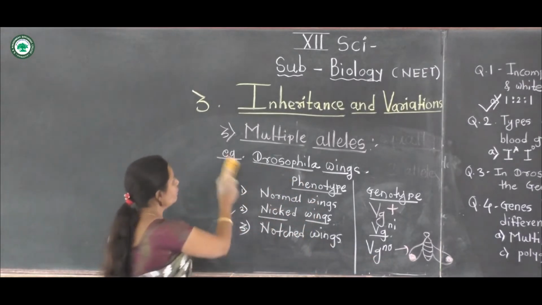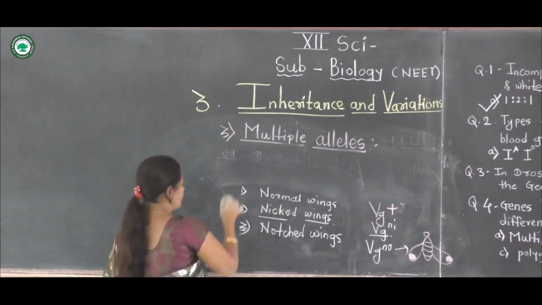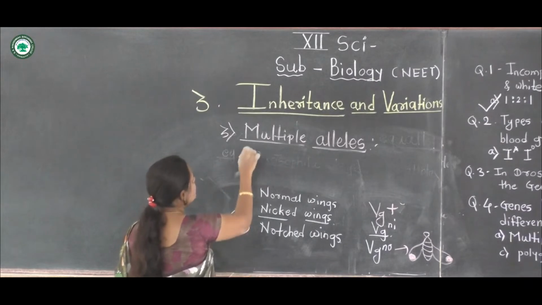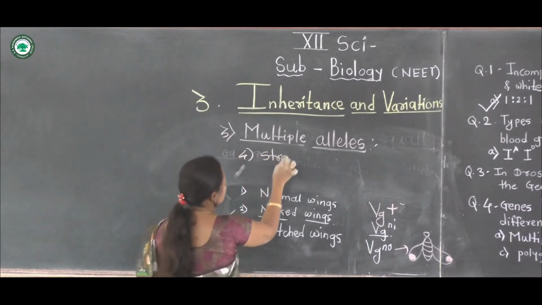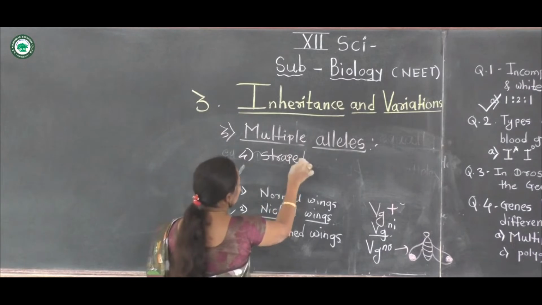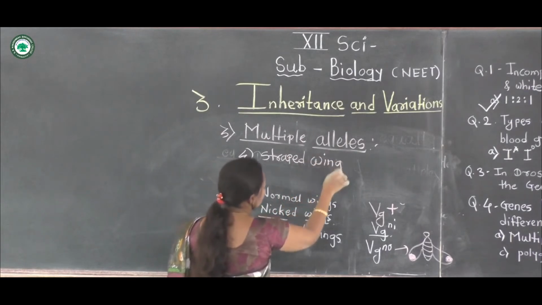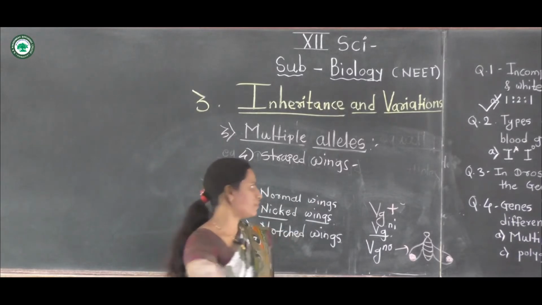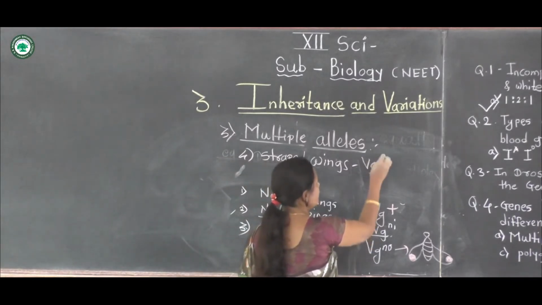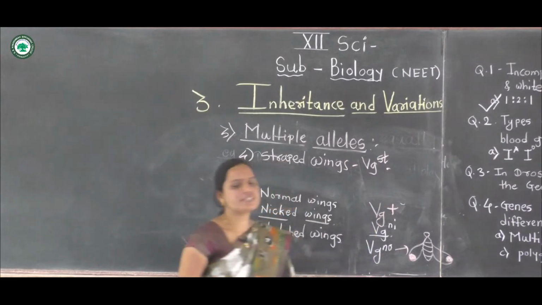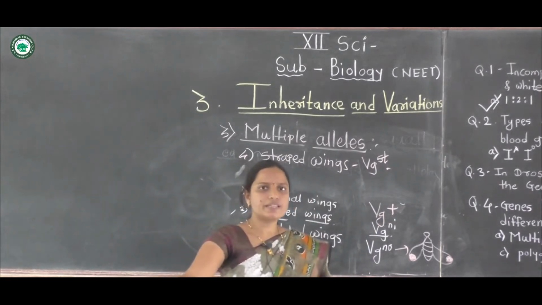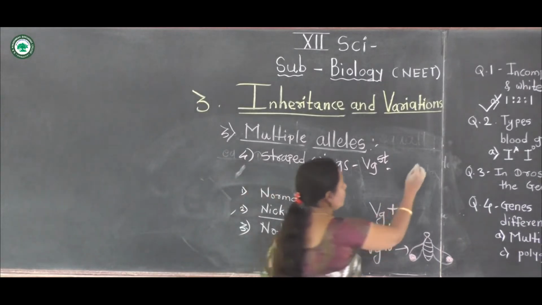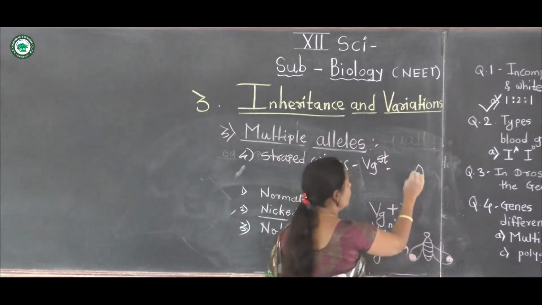Now the next one, the fourth one, strap wings. Strap wings, the genotype of the strap gene is vestigial strap. Vestigial strap means in these strap wings, the wings are not formed.